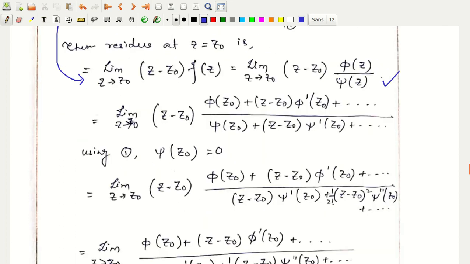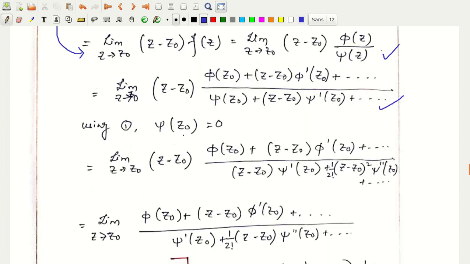Now, phi of z and also psi of z do not have any singularity at z equal to z0. Only psi of z has a 0 at z equal to z0. So I can expand phi of z and psi of z in terms of the Taylor series, so that we arrive at this expression.